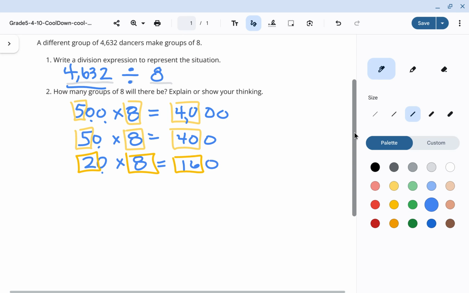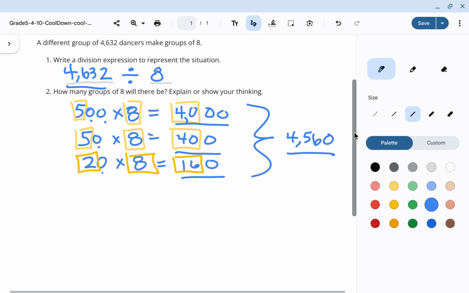So far, let's think about this. So far, we are looking at 4,560 dancers having been used up because I did 4,000 of them here, I did 400 of them here, I did 160 of them here. So I have sorted 4,560 dancers into a group, but I still have more left.